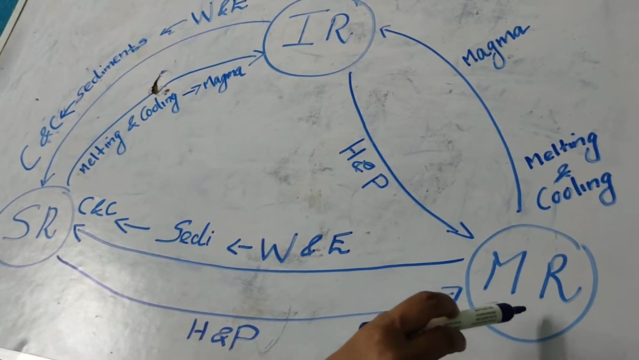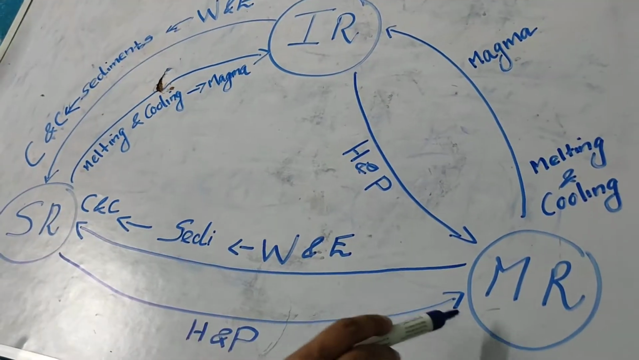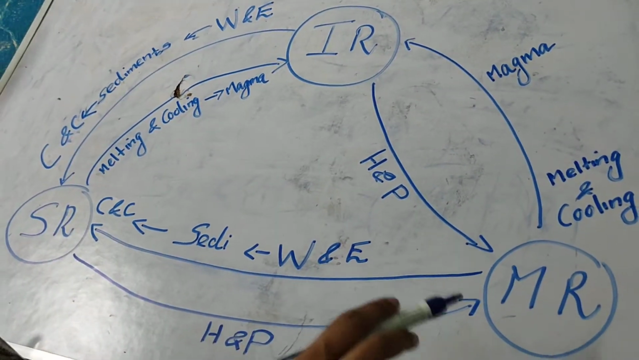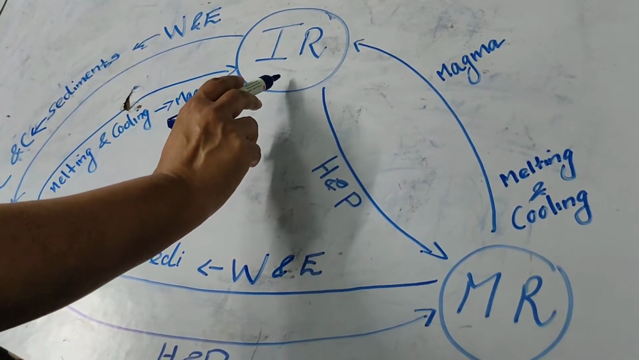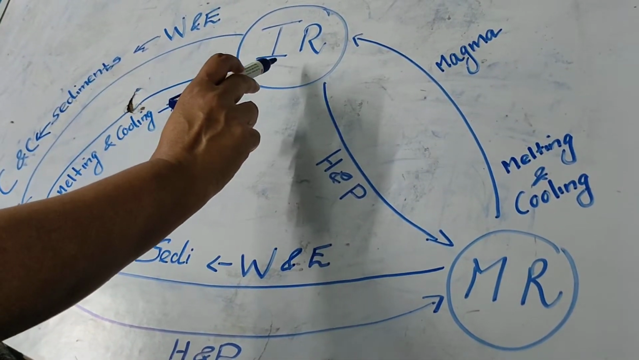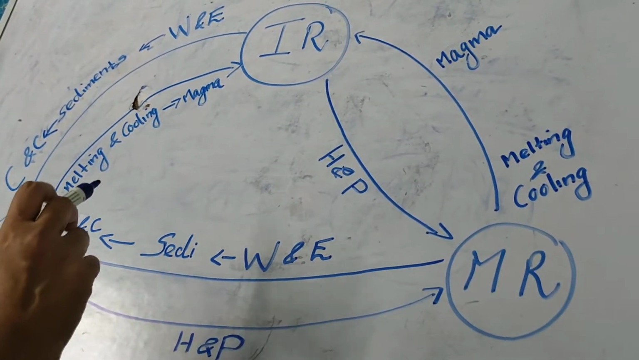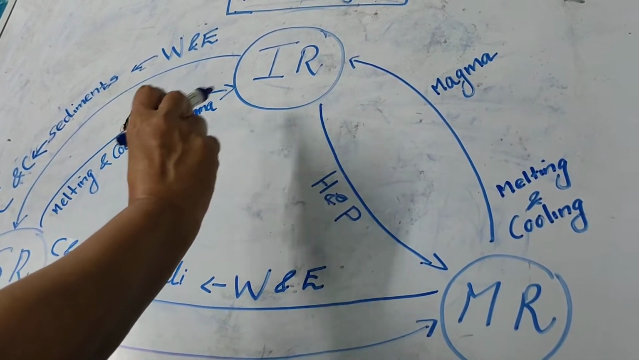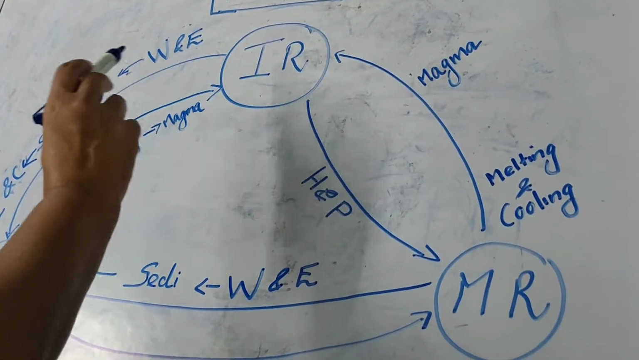metamorphic rocks. For easy drawing, I have given IR, SR and MR, but it is actually igneous, sedimentary and metamorphic. We already know that igneous rocks are called parent rocks. Why? Because it is from igneous rock that other kinds of rocks, that is sedimentary and metamorphic, are formed. So how is igneous rock formed? Magma, right? When molten magma solidifies, it becomes igneous rock.